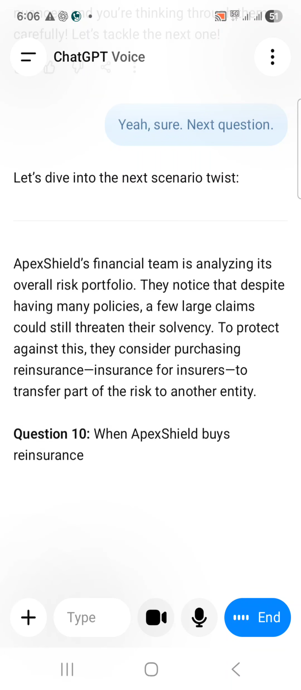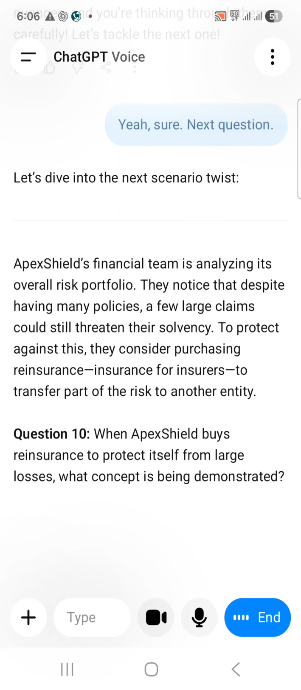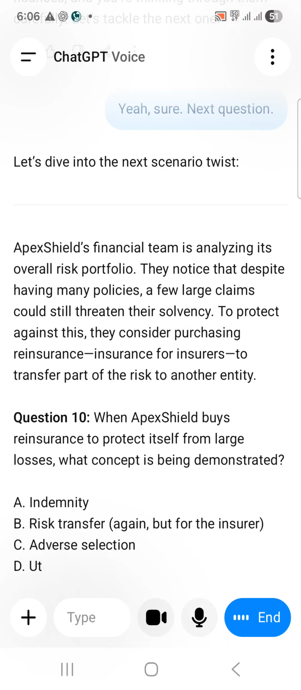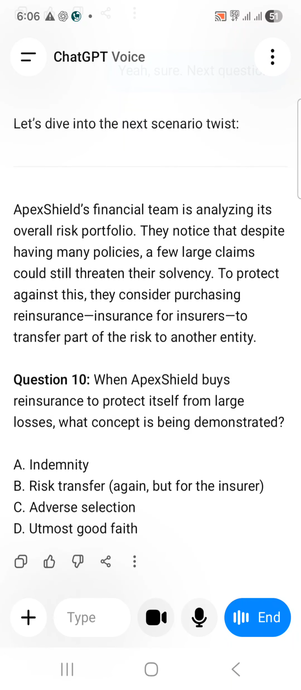Question 10. When Apex Shield buys reinsurance to protect itself from large losses, what concept is being demonstrated? A. Indemnity. B. Risk transfer again, but for the insurer. C. Adverse selection. D. Utmost good faith. Risk transfer only, because they are reinsuring for their own company, right? So the answer is B.